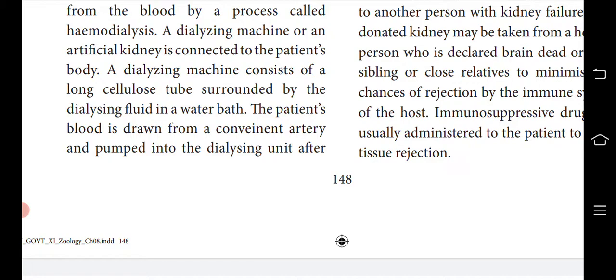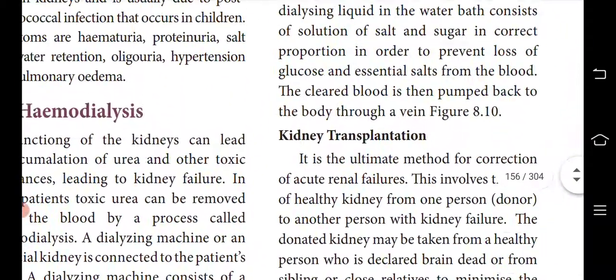The dialyzing machine consists of a long cellulose tube. Do you follow? The tube is not made of plastic, it is made up of a membrane. As you know, cellulose is a polysaccharide, right? This tube is surrounded by dialyzing fluid, and the patient's blood is drawn conveniently from the artery and pumped into the dialyzing unit.